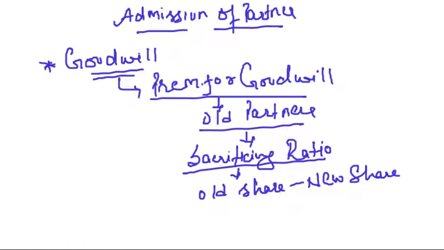In the last lecture we were discussing hidden goodwill. What is hidden goodwill? Sometimes we are not directly given a reference to goodwill. What we are given is that the new partner brings some capital for his share. Then how to calculate goodwill?